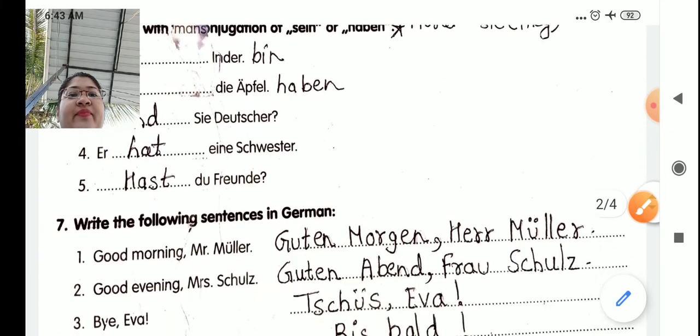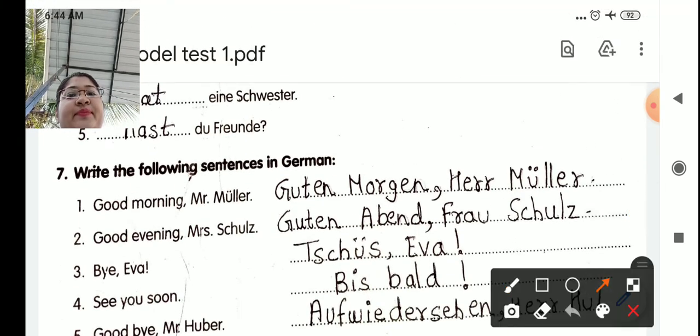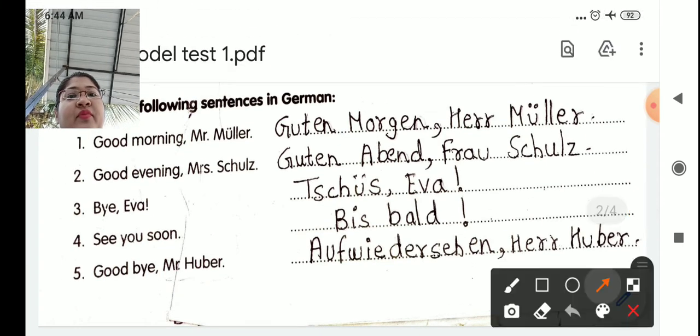Okay. So now let's move to the Frage 7. Write the following sentences in German. Good morning, Mr. Müller. Now see, before Mr. Müller there is a comma, means you are directly speaking with him. So we will see, Guten Morgen, Herr Müller. Nummer 1. Good evening, Mrs. Schulz. Guten Abend, Frau Schulz.